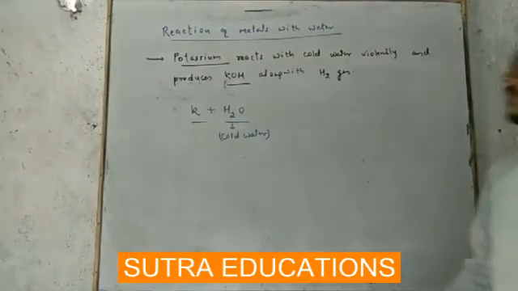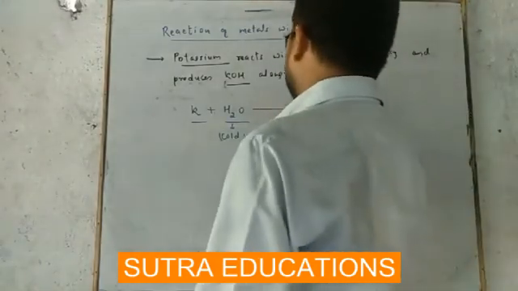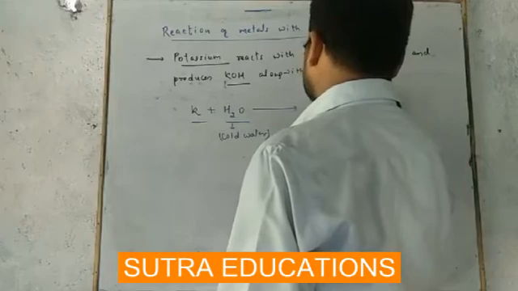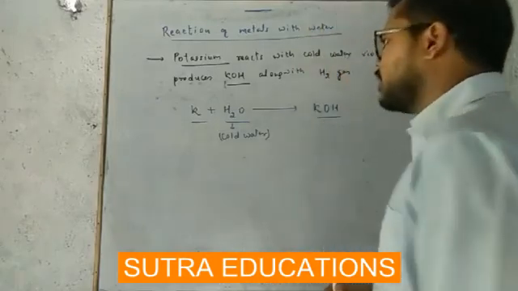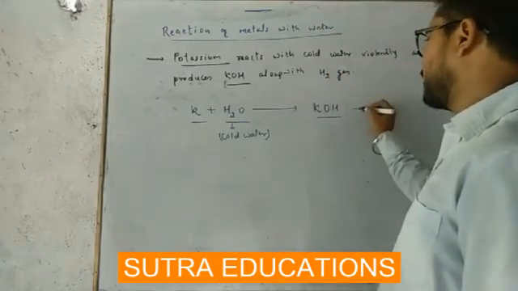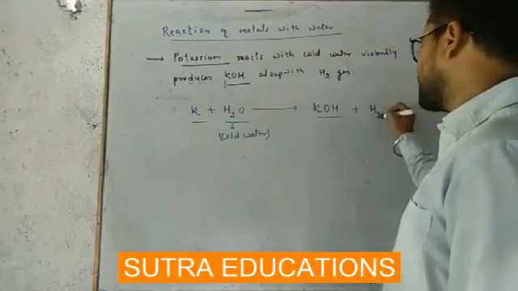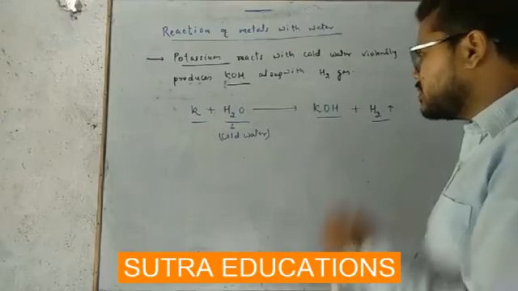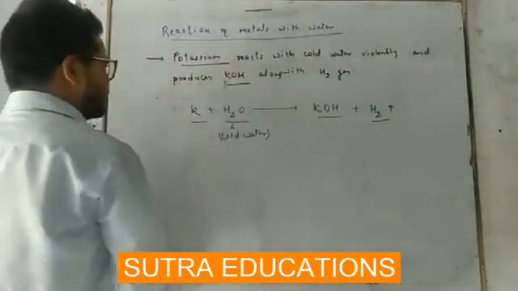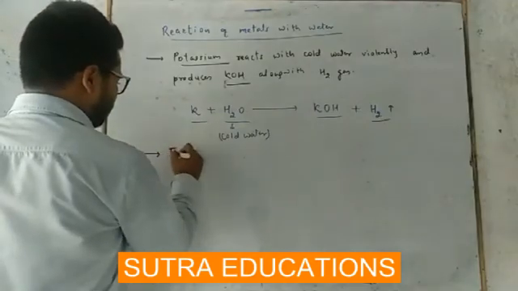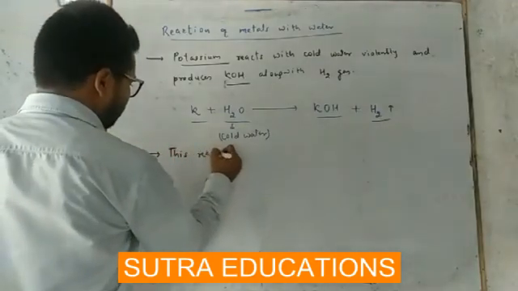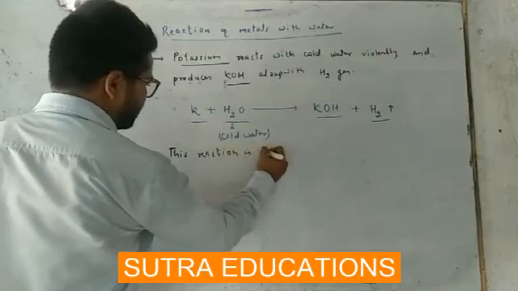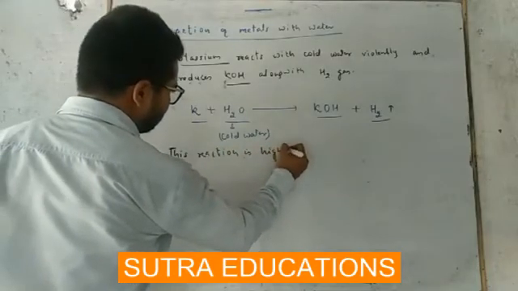So it is going to form KOH, and hydrogen gas is being produced here. But this reaction is highly exothermic.